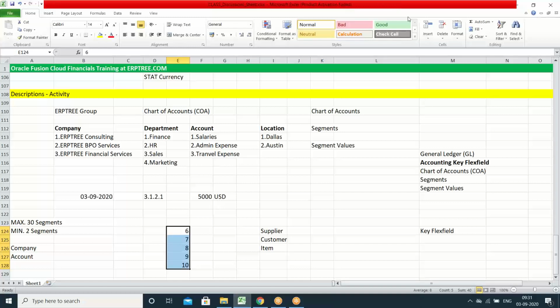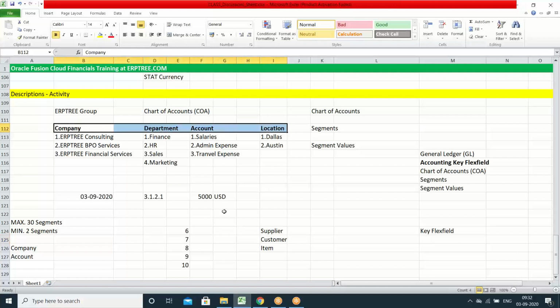Sir, this optional, you are telling this supplier, customer item, is it possible to keep them optionally in the chart of accounts? You can keep, again, that will become unnecessary. There is no need of capturing these details. Even if you don't have these as segments in the chart of accounts, in the respective applications you will be able to capture those details as a part of the transaction, and you can produce the reports within that application. Even if you keep it as optional or mandatory, that will become one of the segments in the chart of accounts. What we are discussing is that would be unnecessary information in the chart of accounts. Try to minimize the number of segments so that you can reduce the burden of the system.